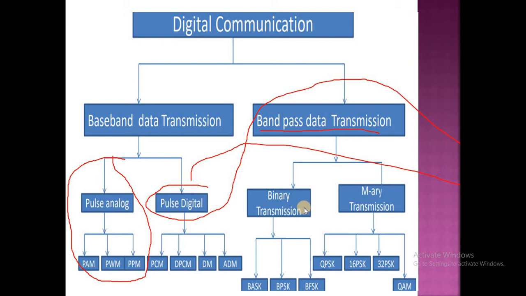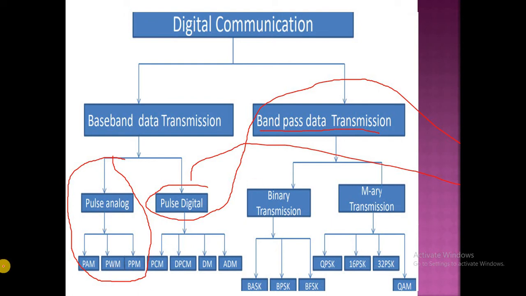In binary transmission, we have BASK, binary amplitude shift keying, BPSK, binary phase shift keying, and BFSK, binary frequency shift keying. M-ary transmission is divided into four types: QPSK, 16PSK, 32PSK and QAM. QAM means quadrature amplitude modulation. So this is the overview of digital communication.